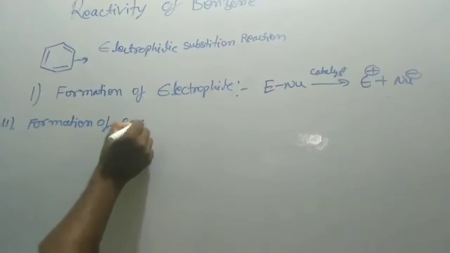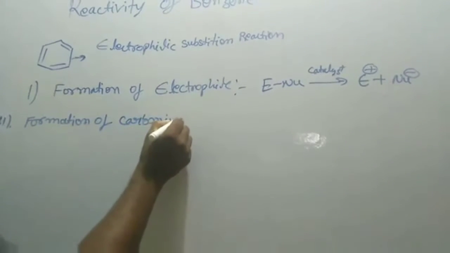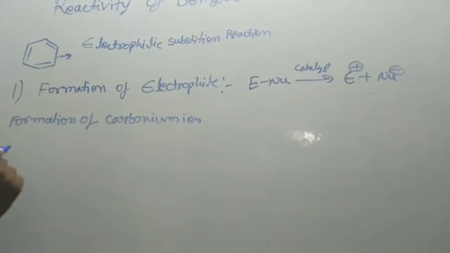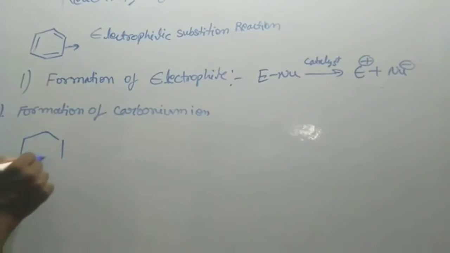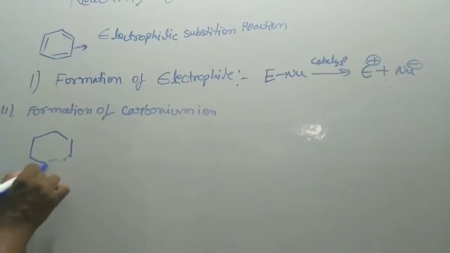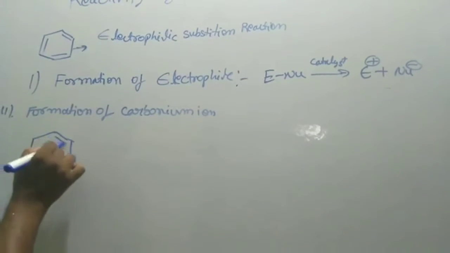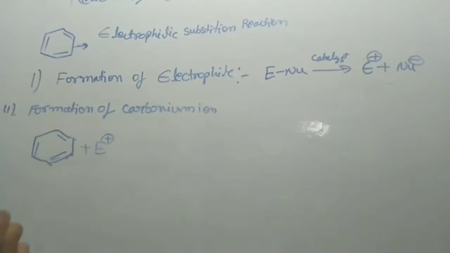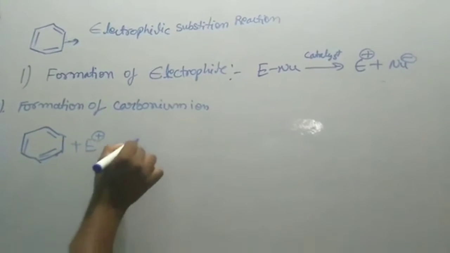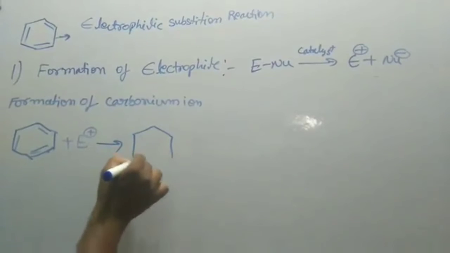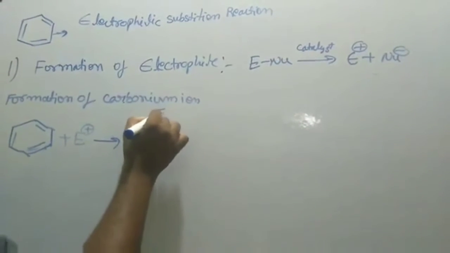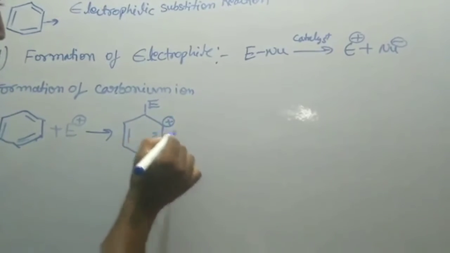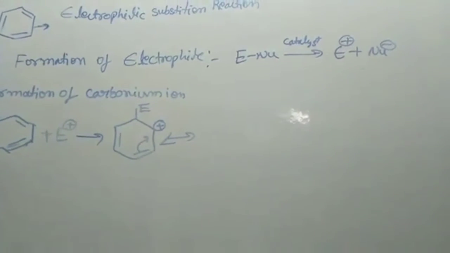Formation of carbonium ion. When the electrophile approaches towards the benzene, the carbon present in the benzene acquires positive charge and another carbon in the benzene ring acquires negative charge and gives carbonium ion. So this carbonium ion is stabilized by resonance structures.